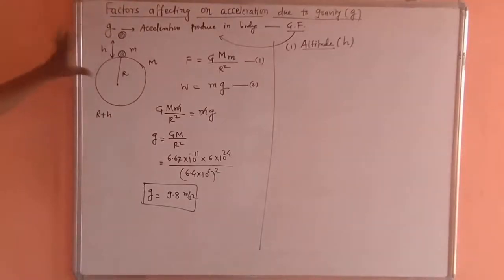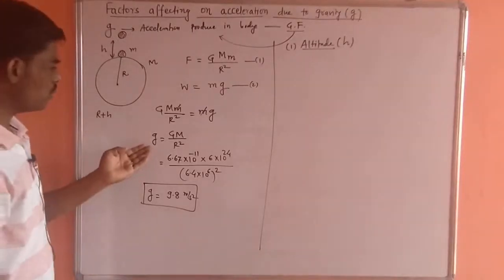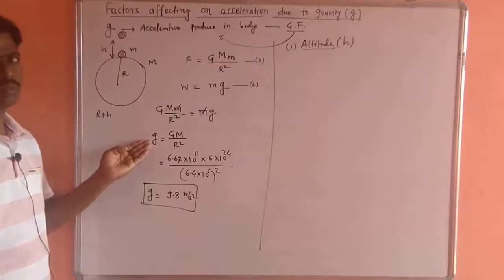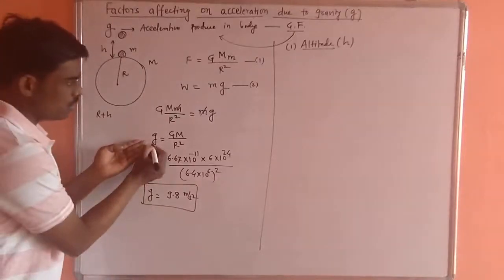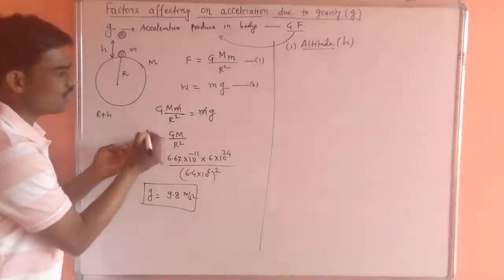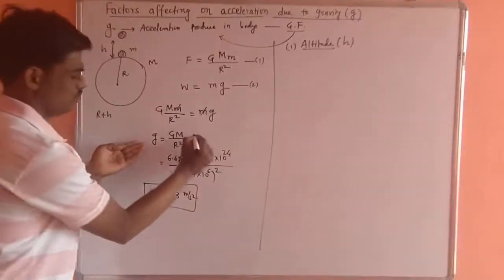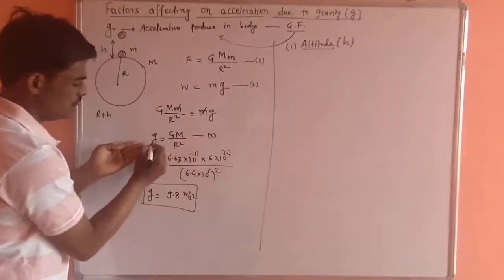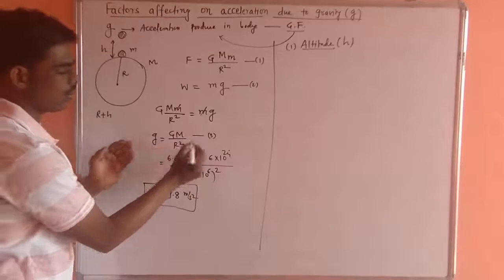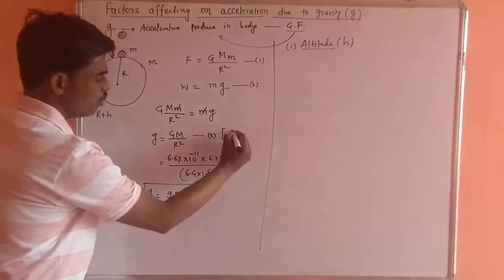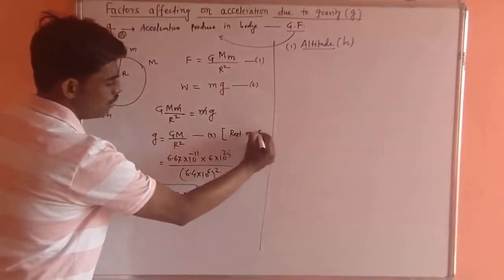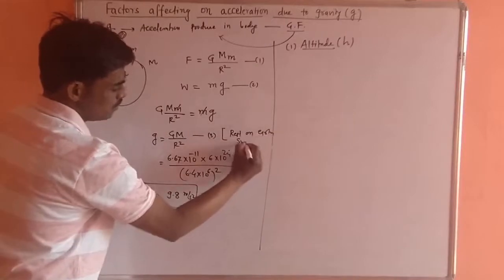So in this situation, what will be the equation for g? This is the equation when the body is resting on the Earth's surface. Remember, g is equal to GM upon r square. This is equation 3, when the body is at rest on Earth's surface.